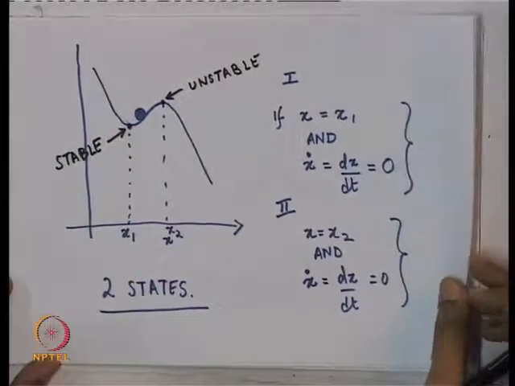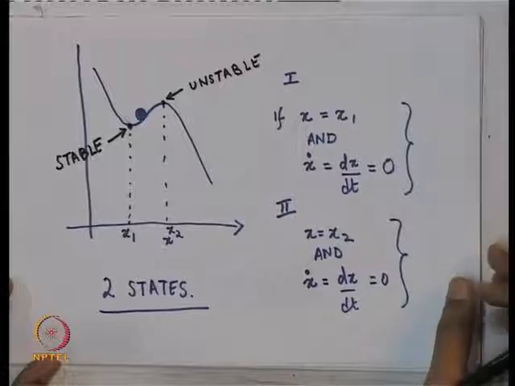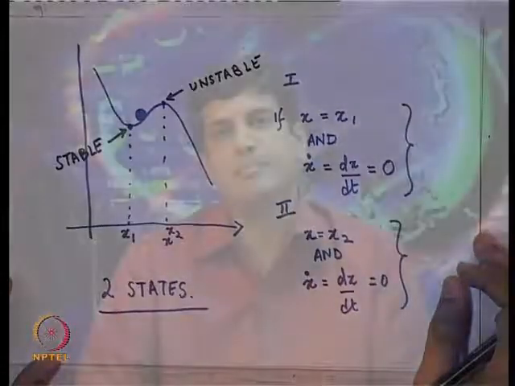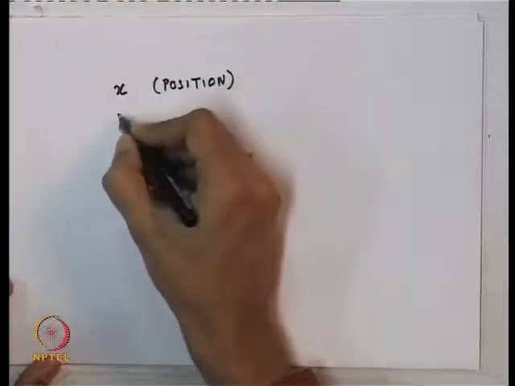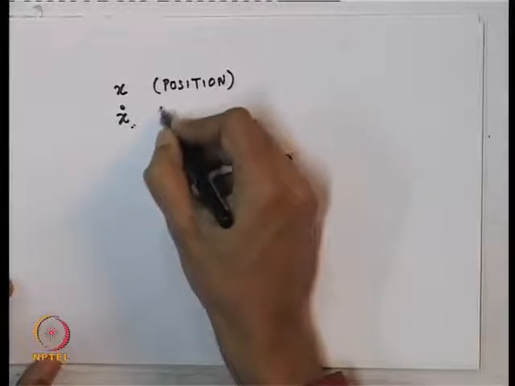One of the ways we can mathematically define an equilibrium is if we take the states, in this case x, which is the position, and x dot, which is the velocity.